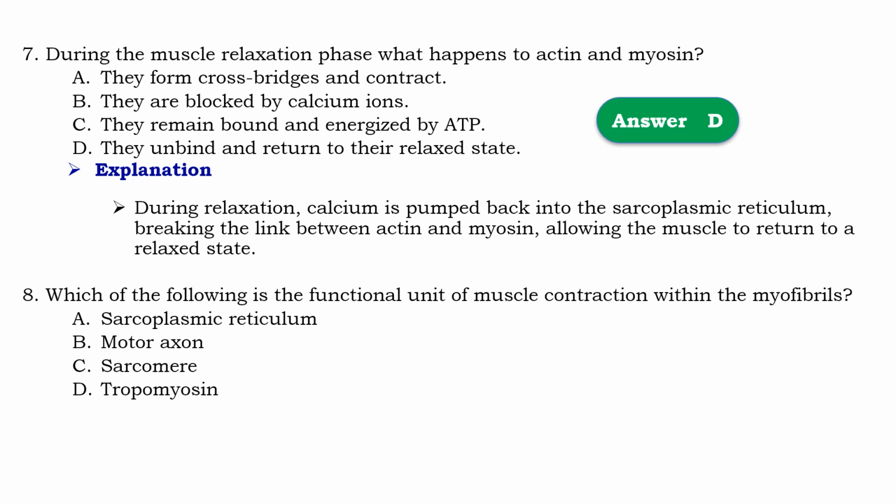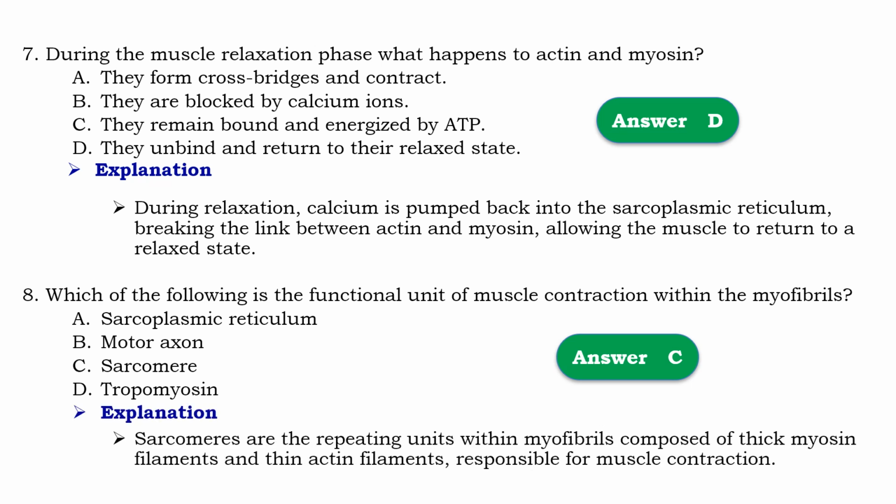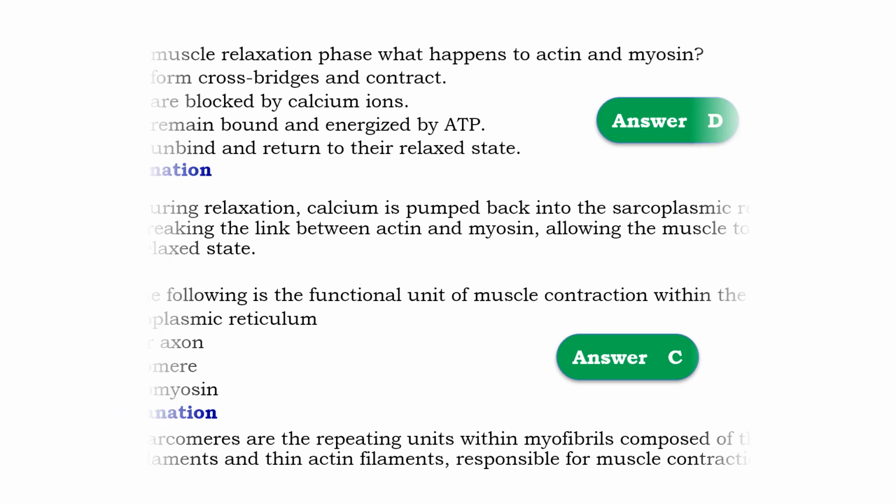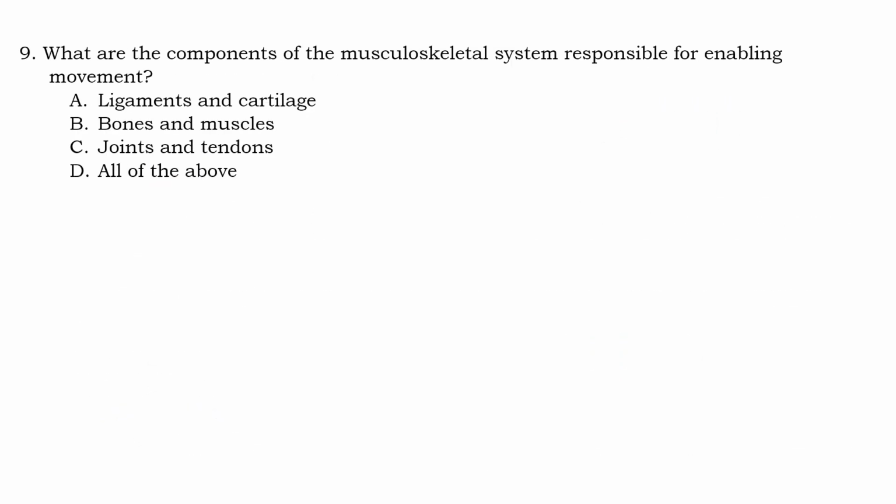Question number 8. Which of the following is functional unit of muscle contraction within the myofibrils? ጡንቻዎች contraction ውስጥ within the myofibrils የፋንክሽናል ዩኒት ተብለው የሚታወቀው ከሚከተሉት የትኛው ነው ይላል። So that should be C, sarcomeres. Means that sarcomeres are repeating unit within the myofibrils composed of thick myosin filament and a thin actin filament responsible for muscle contraction.